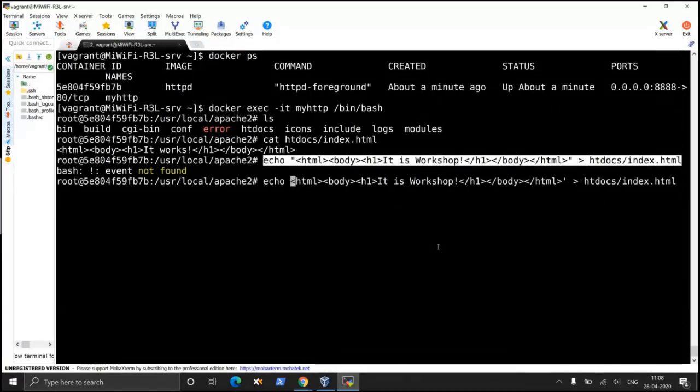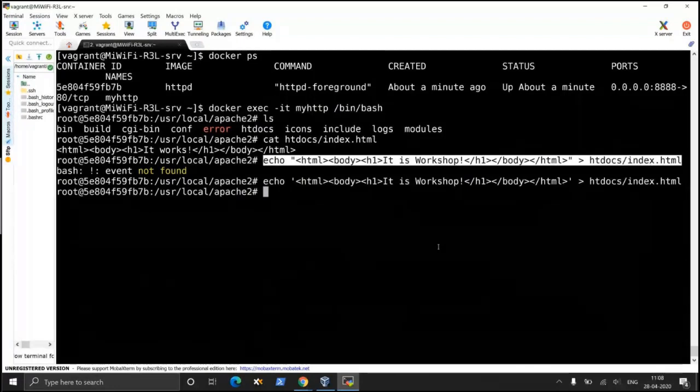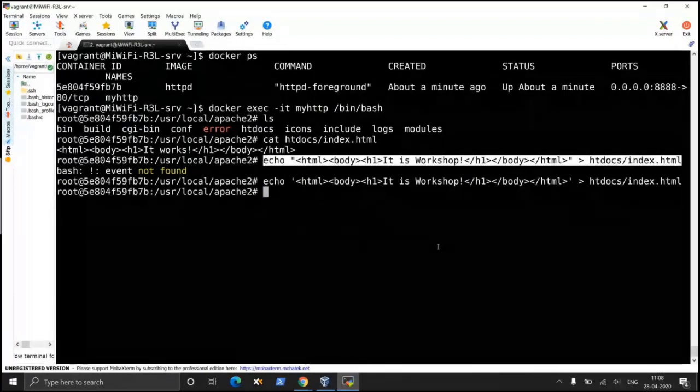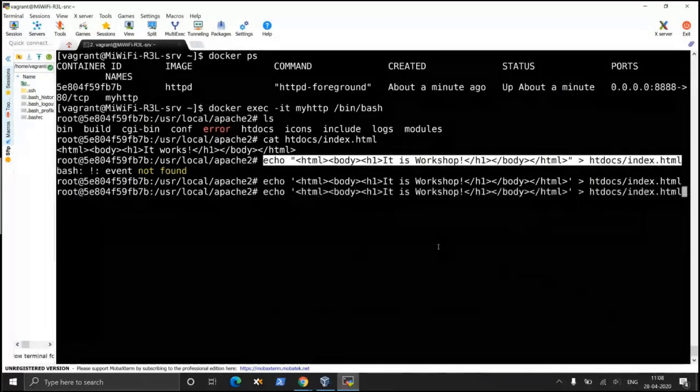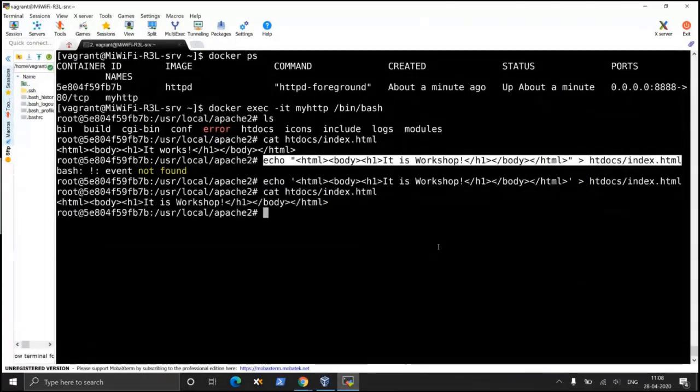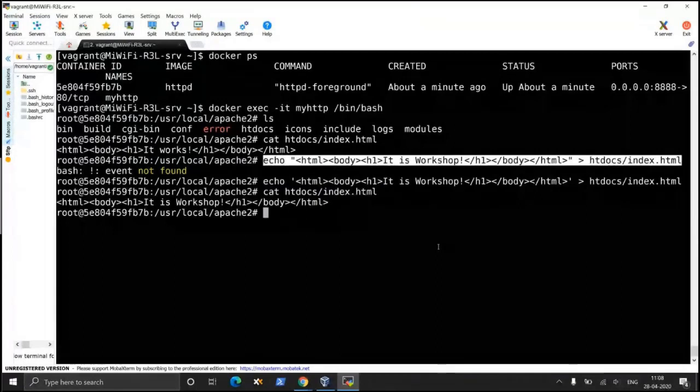If we put it inside single inverted commas, Bash will not try to translate the meaning of it. So now if we do a cat, okay, it is workshop. If I come down here and press F5, yes, the file has changed.